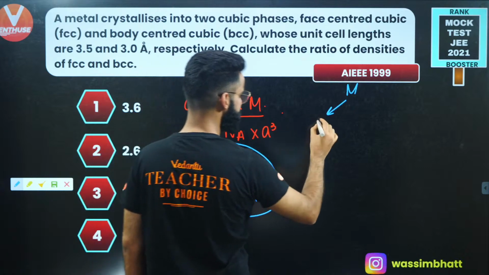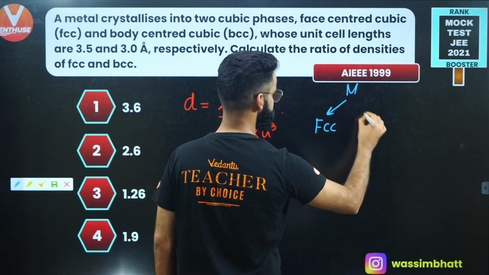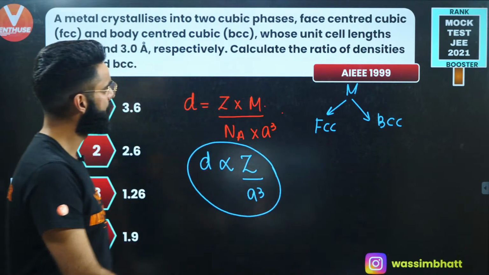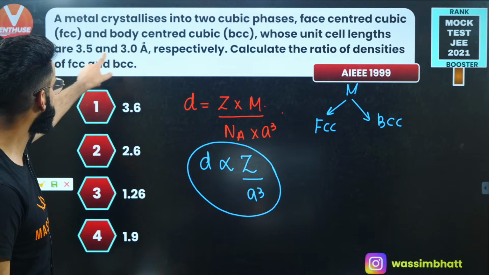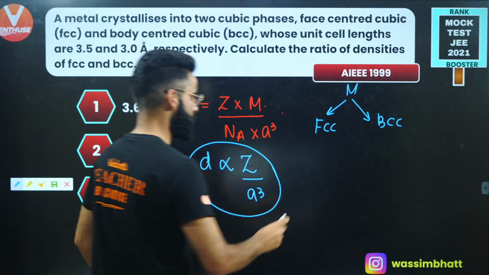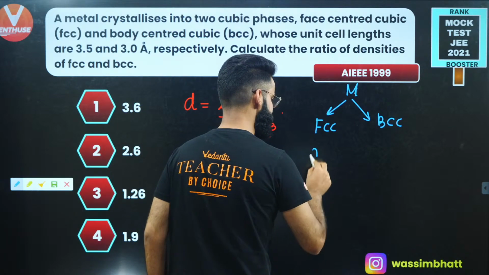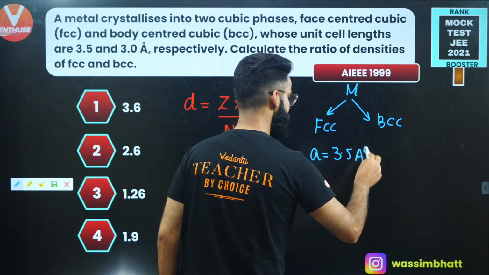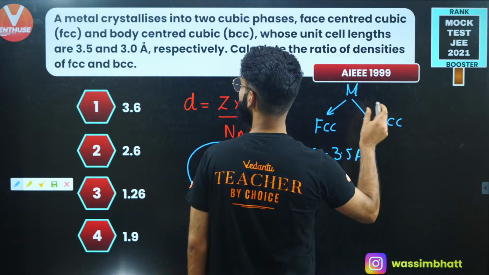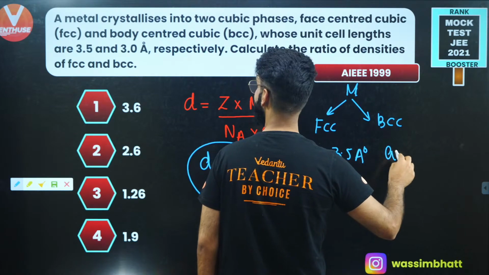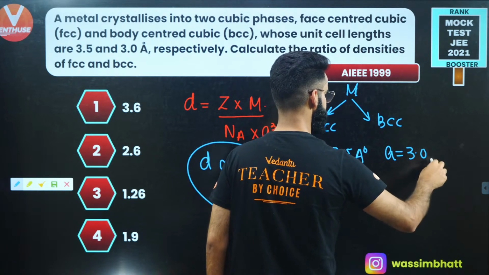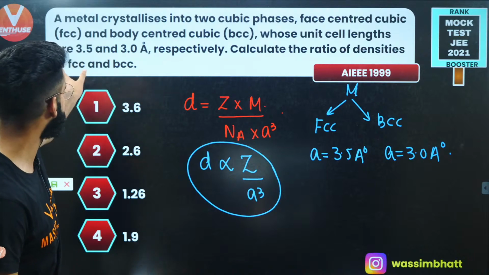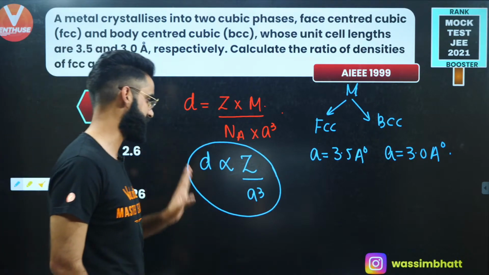Firstly, it's making FCC. And in the second instance, it's making BCC, body-centered cubic unit cell, right? Whose cell lengths are 3.5 and 3 angstroms. So when this metal is making FCC, edge length A is equal to 3.5 angstroms. And when this metal makes BCC, edge length A is equal to 3.0 angstroms, correct? I need to calculate what? Calculate the ratio of the density of FCC to that of BCC, correct?